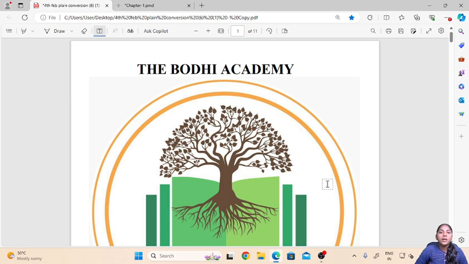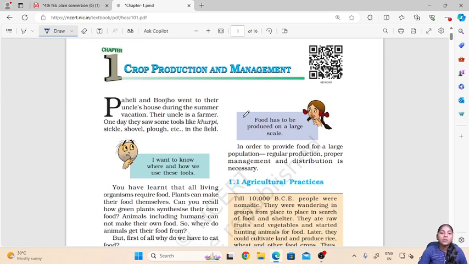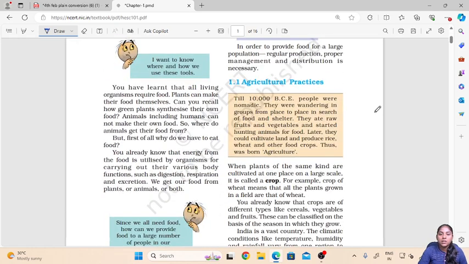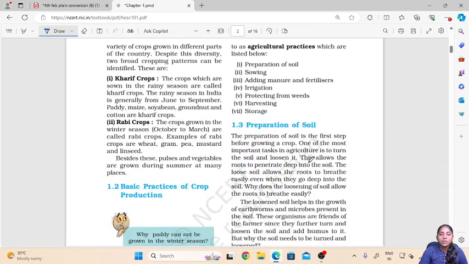I am Mahanta and today we will continue the class 8 science first chapter, crop production and management. So in the last video we have seen how agricultural practices started, what is a crop, what are the different types of crops, that is Rabi crops and Kharif crops. Then we have seen all the agricultural practices or the steps which are carried out by a farmer, that is preparation of soil, sowing of seeds, adding manure and fertilizers, irrigation, protection from weeds, harvesting and storage.